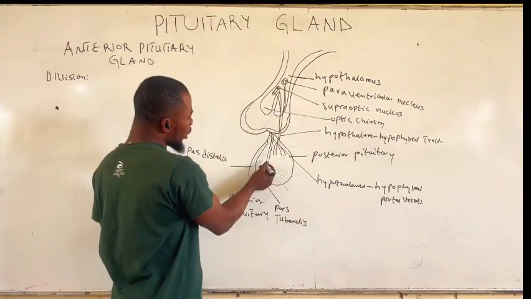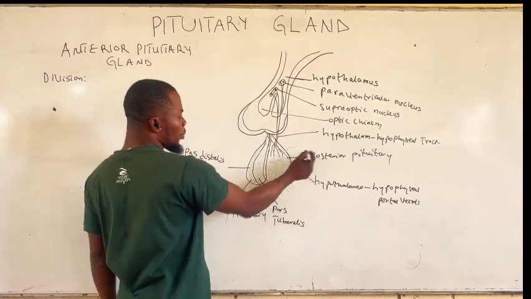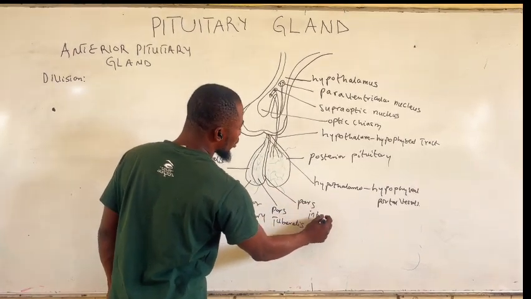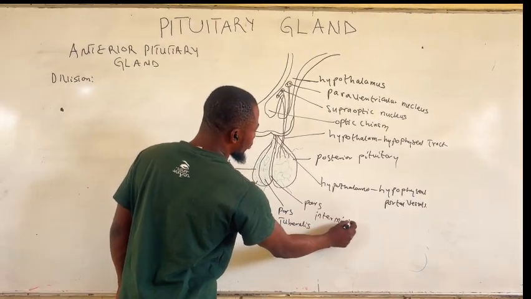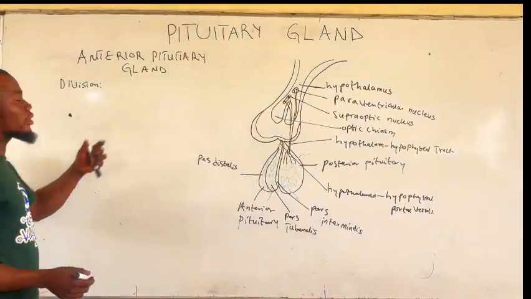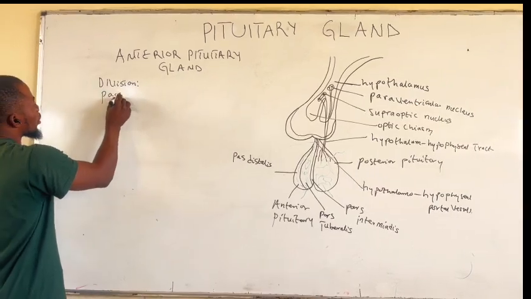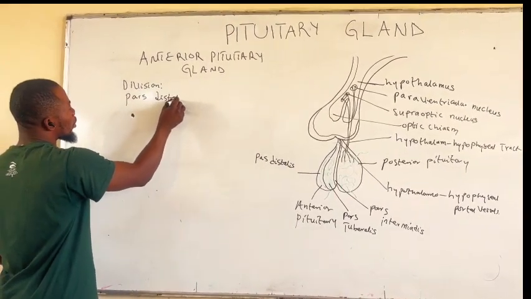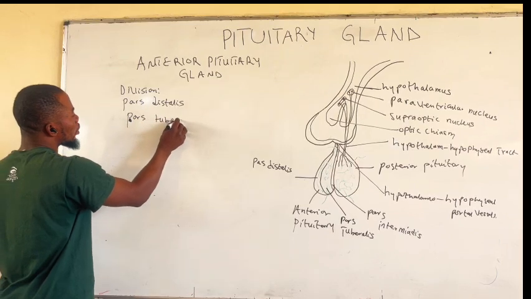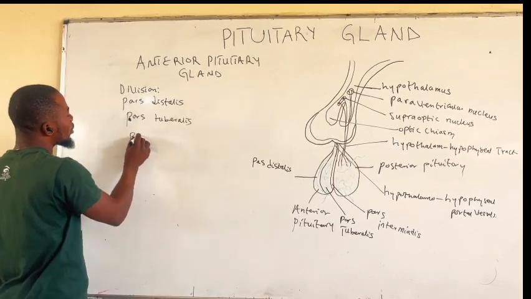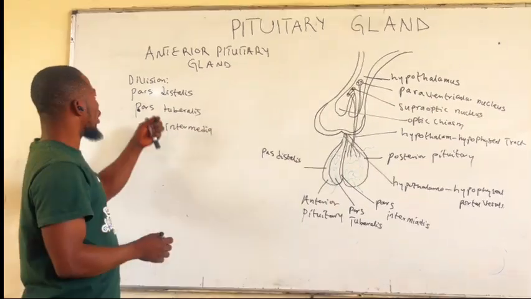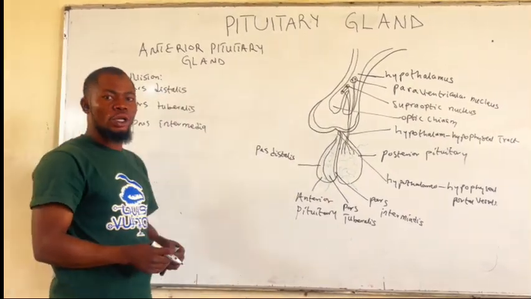And between the anterior pituitary gland and the posterior pituitary gland, there is what they call pars intermedia. So the anterior pituitary gland is divided into three parts: the pars distalis, pars tuberalis, and pars intermedia. These are the divisions of anterior pituitary gland.